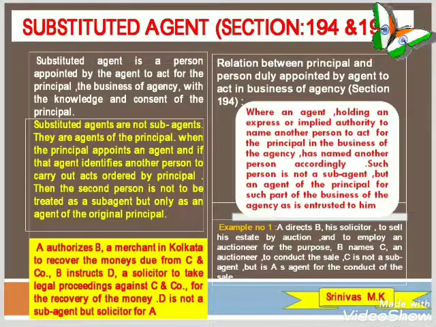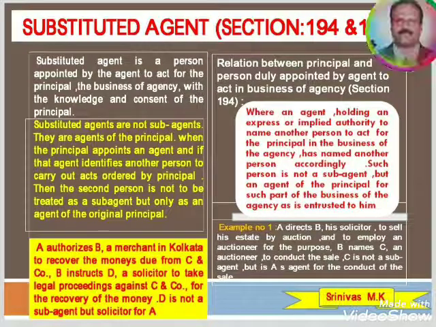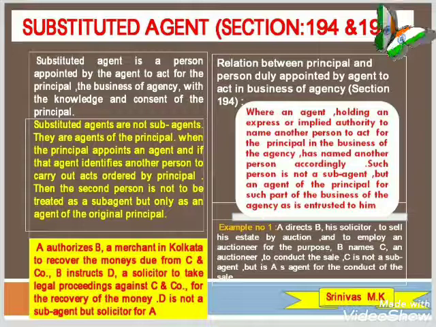A authorizes B, a merchant in Kolkata, to recover the monies due from C and company. B instructs D, a solicitor, to take a legal proceeding against C and company for recovery of the money. D is not a subagent but a solicitor to A. That is one illustration.